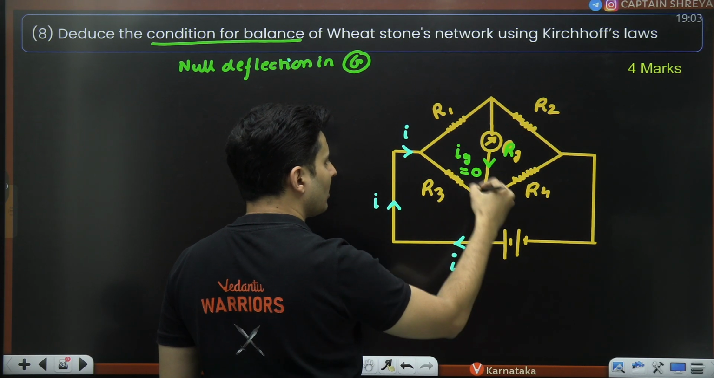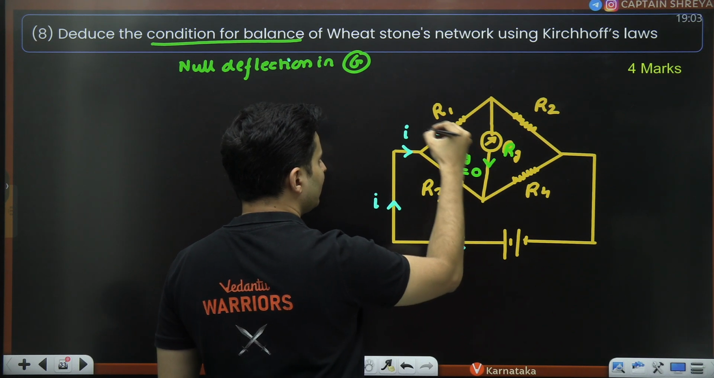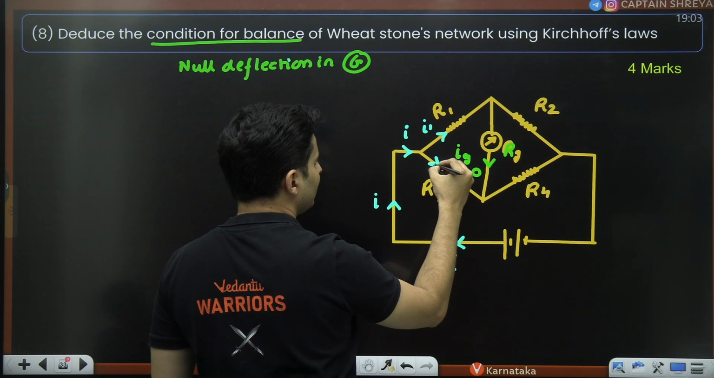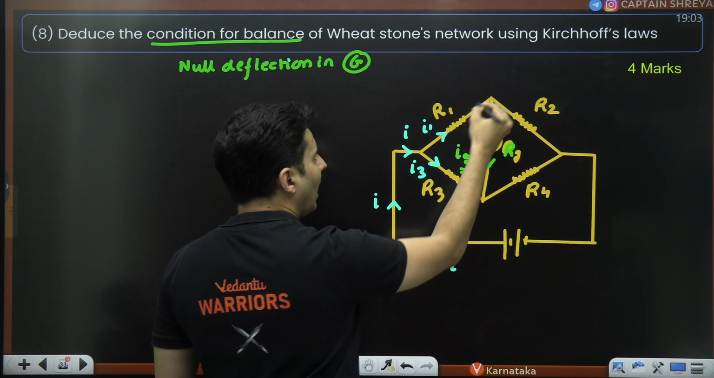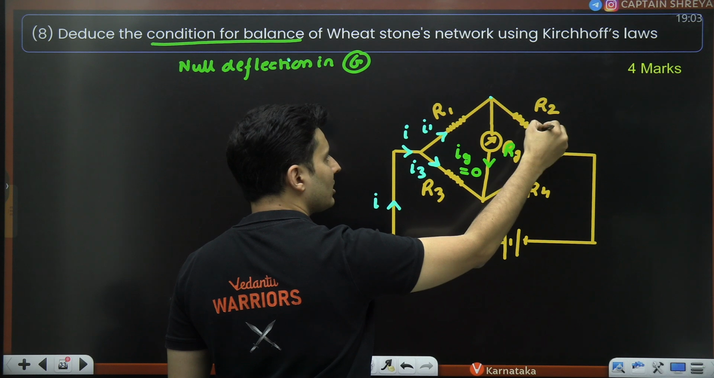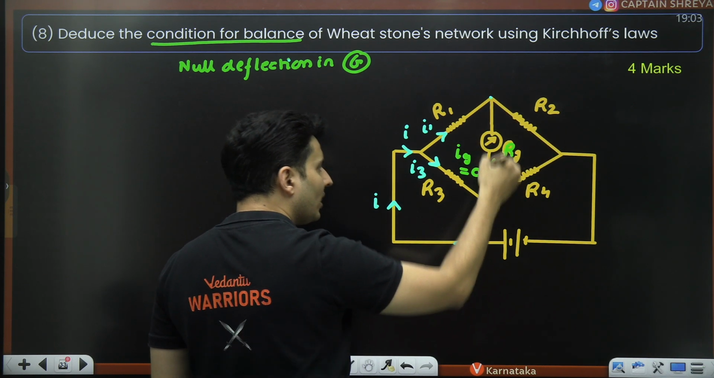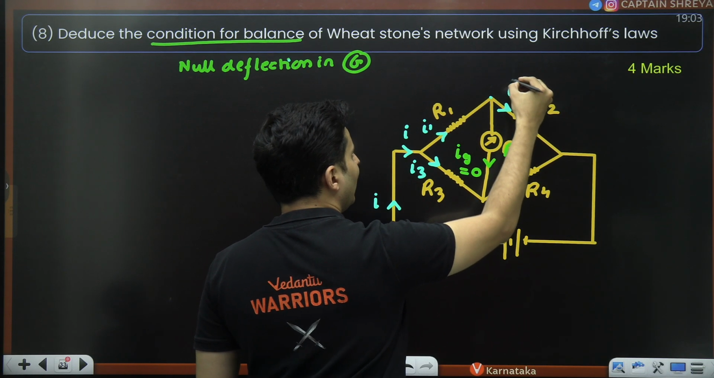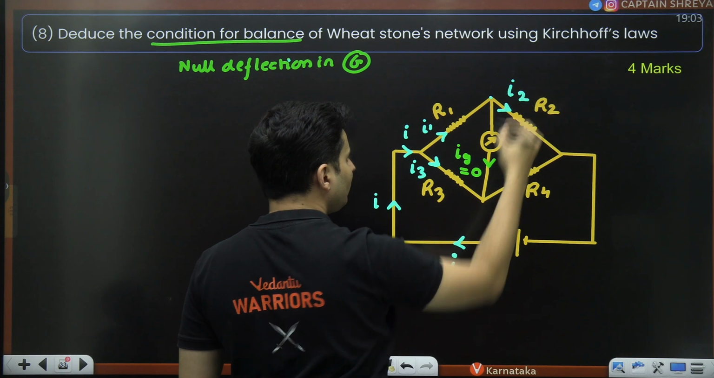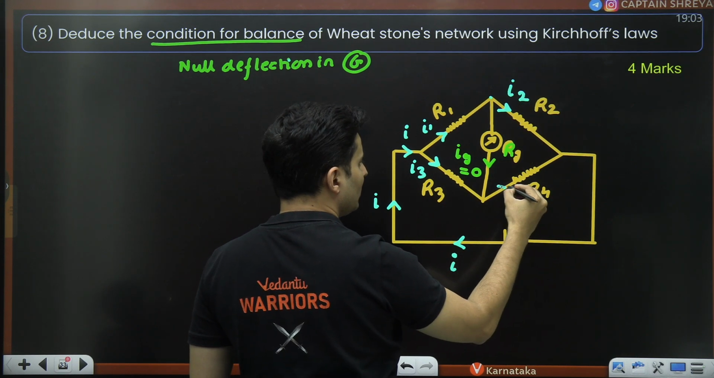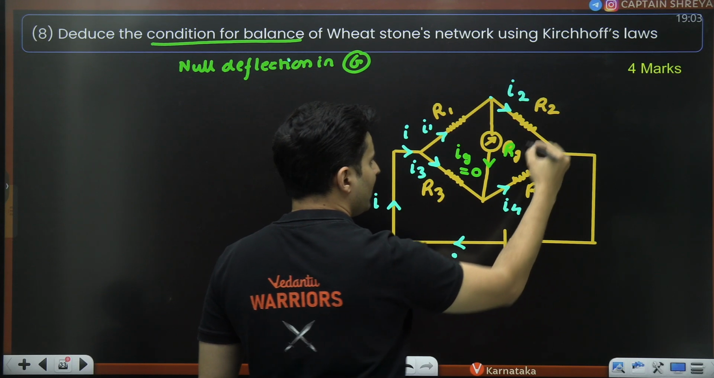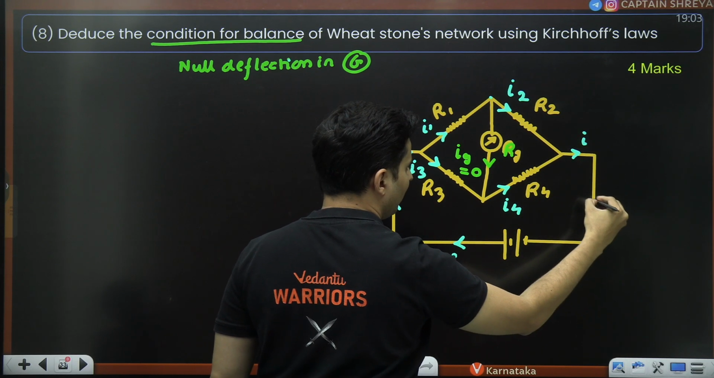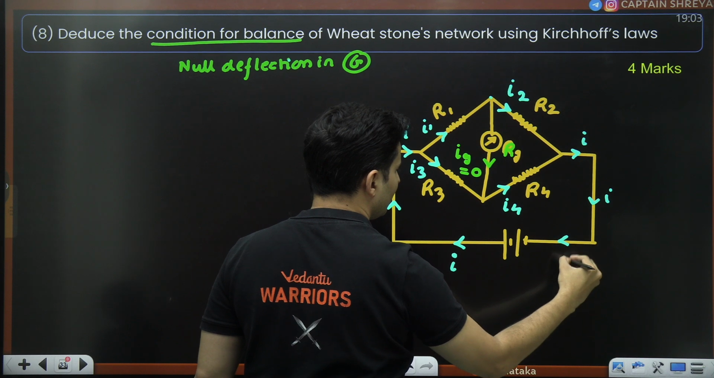Now it will get distributed in two branches. Let's say this is I1, let's say this is I3. After reaching here, it can't get distributed further because no current is going here. So this same current I1 should pass through R2 and the same current I3 should pass through R4. And again they will collect back. This will again become I, this is I, and this is also I.